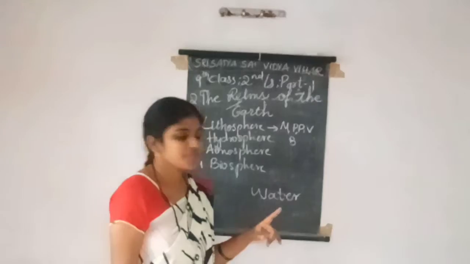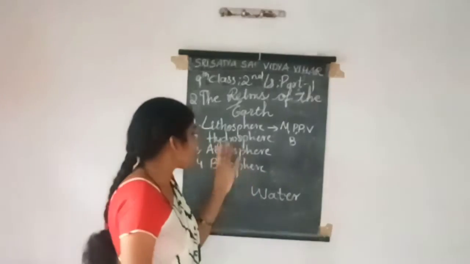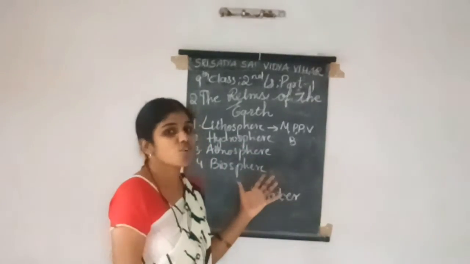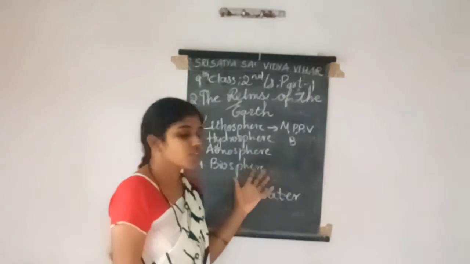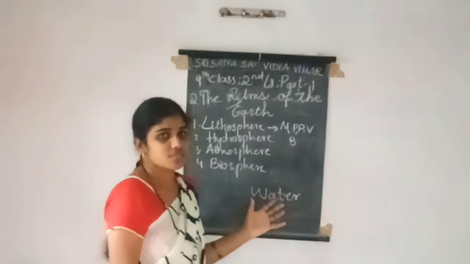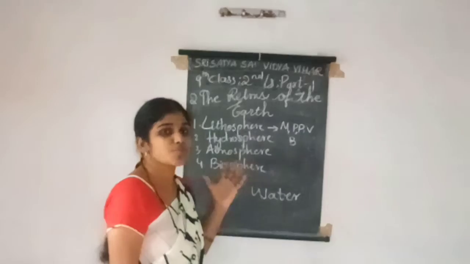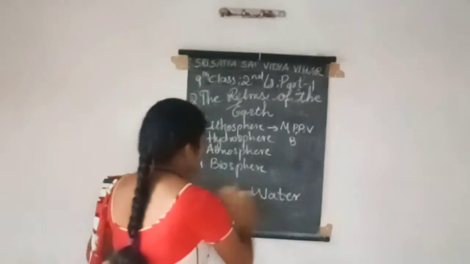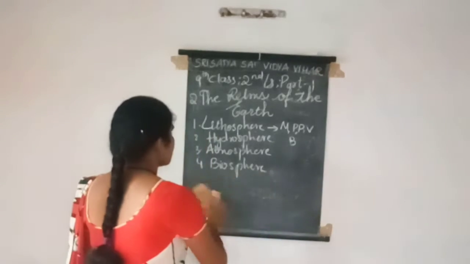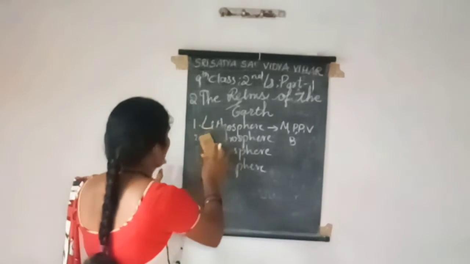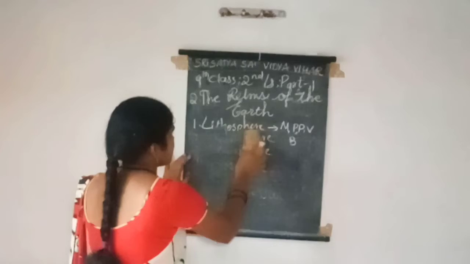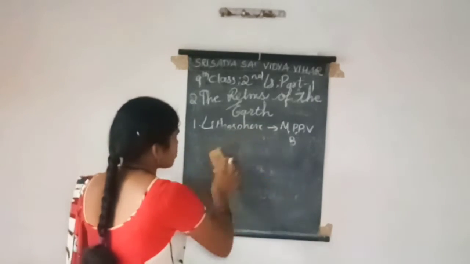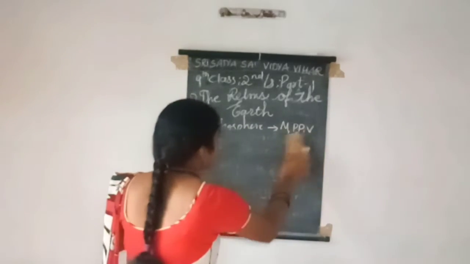In the same way, if the atmosphere is not comfortable for mankind, the other three are wasted. Without these three, there is no biosphere. So in this way, all four are related to each other.